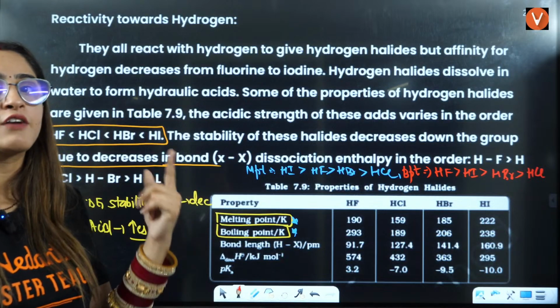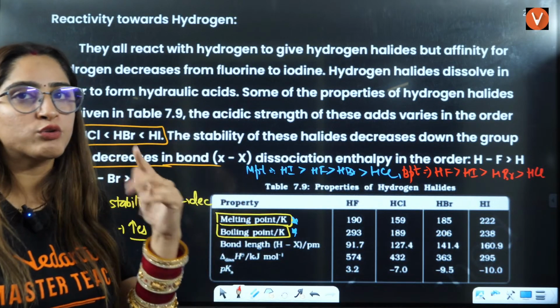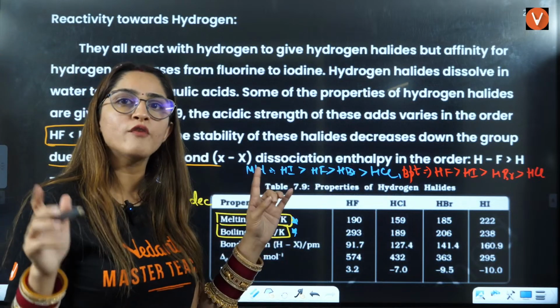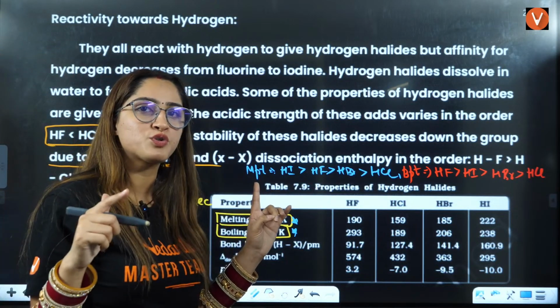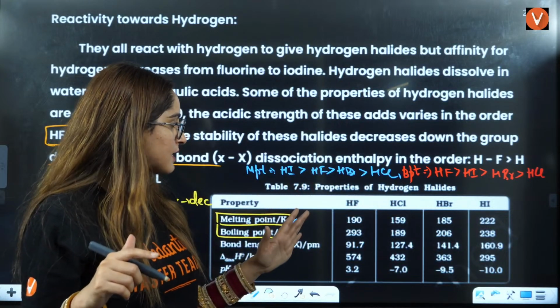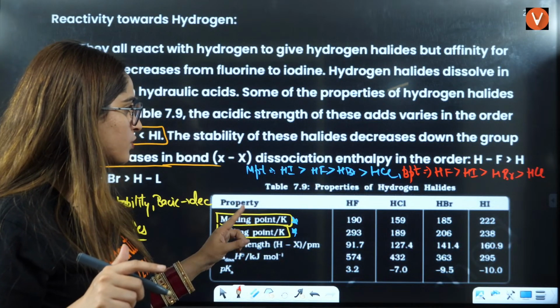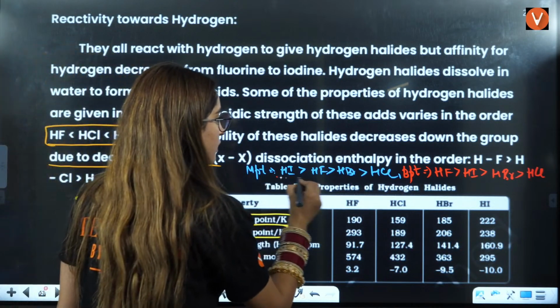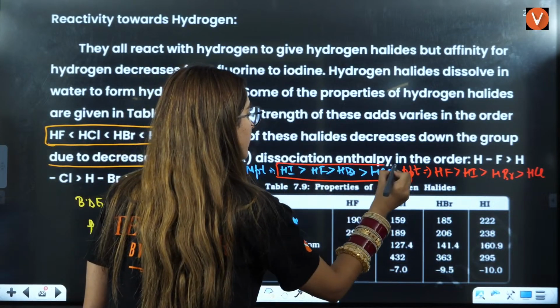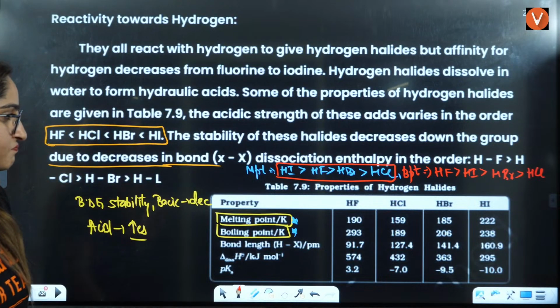In NH3, it will land in the third position from last. In H2O, it will land in the first position from last. But in the case of HF, it will land somewhere here, right? Wait a minute, HI has the maximum. So this is the order. Here the order is quite different. Here you have HI maximum, there you have HF maximum. Okay, I have given you the order.